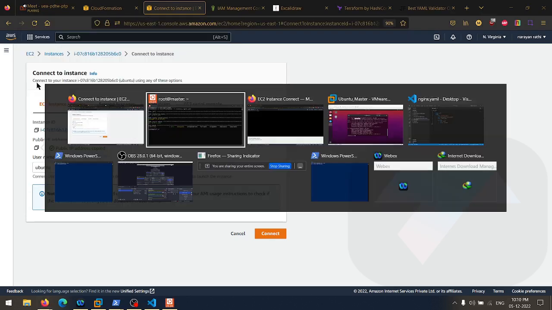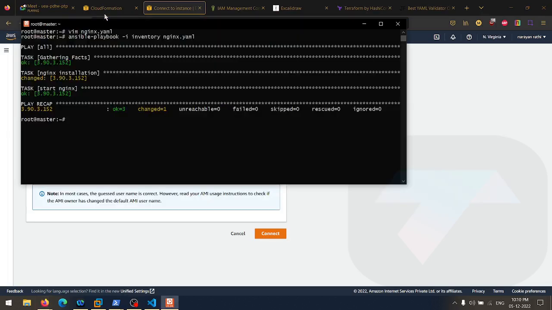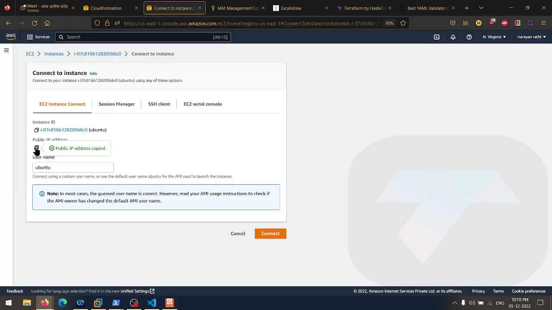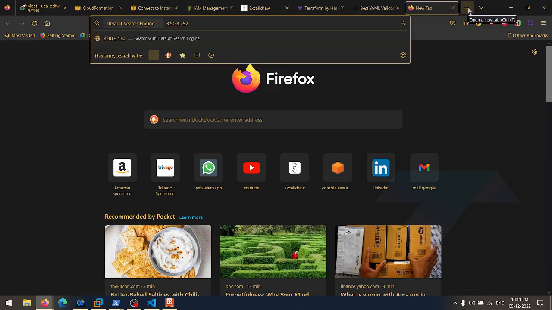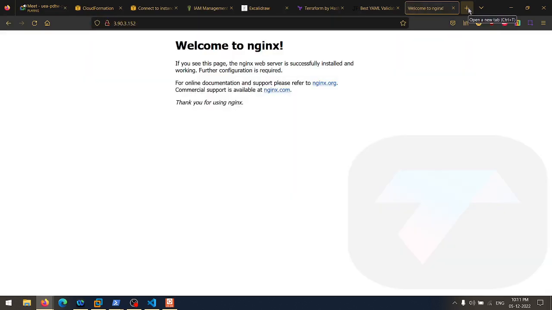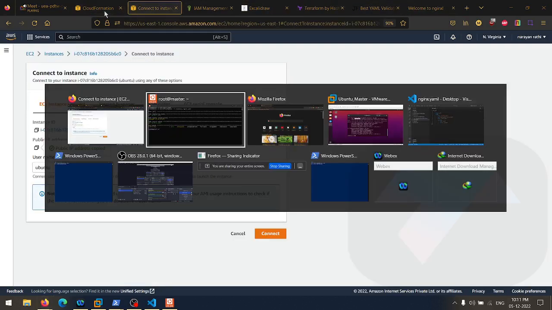And if you go to the server, you remember the public IP? Let me copy the public IP. Let's just test the public IP directly. Hit enter. Nginx is working, right? This is how Ansible works. Nginx is working, and if you go here, you will see the Nginx has done the installation as well.